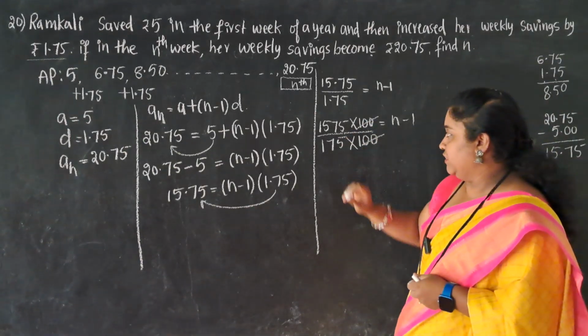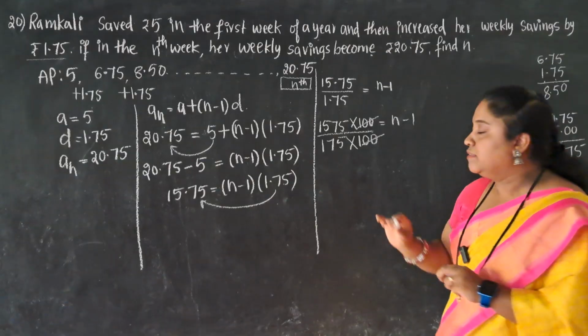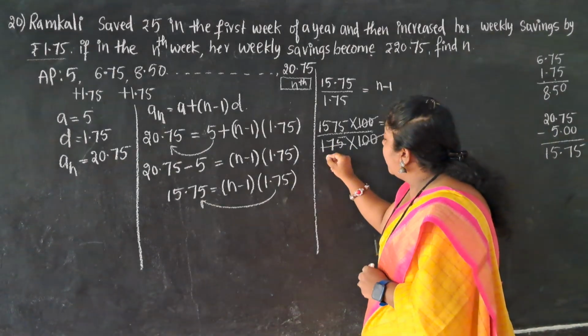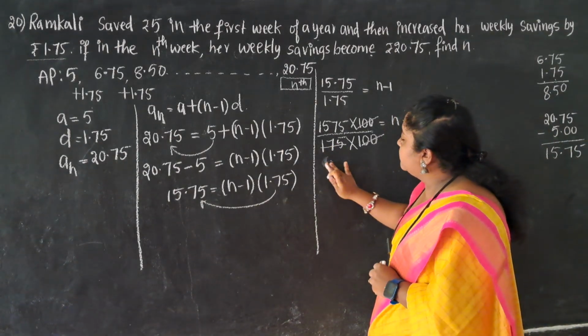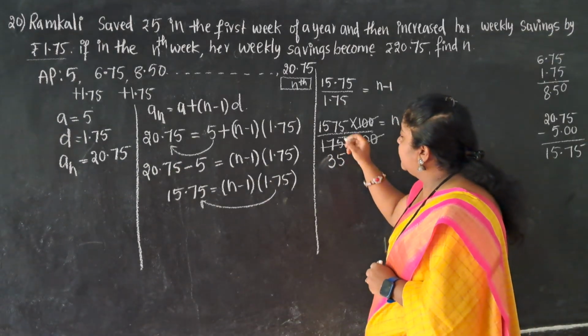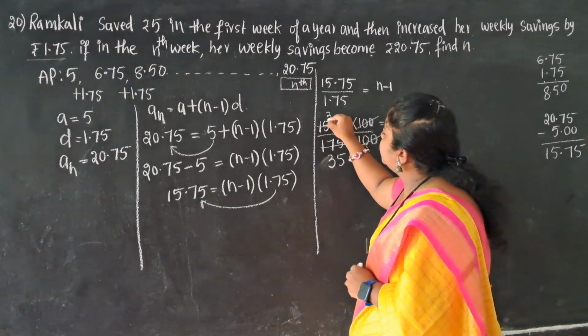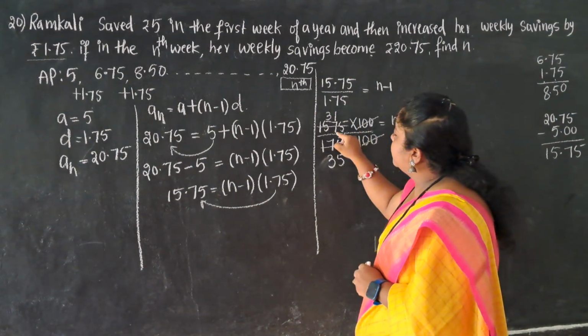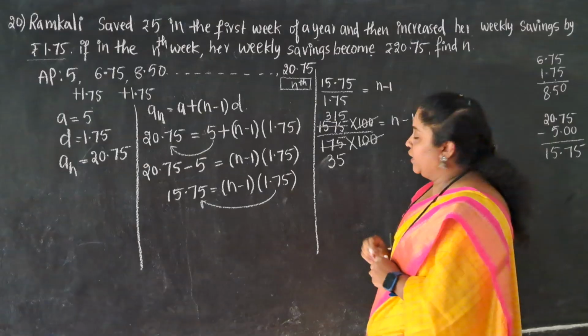Now let me simplify this with 5. In a simple manner we'll simplify. 5 3s are 15, 5 5s are 25. Now see here, 5 3s are 15, 5 1s are 5, 5 5s are 25.